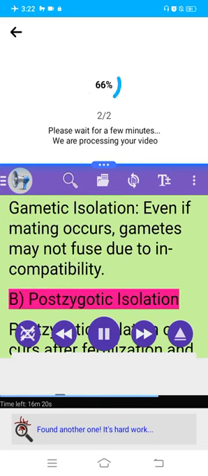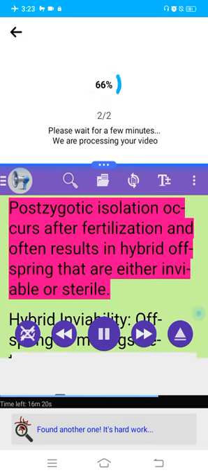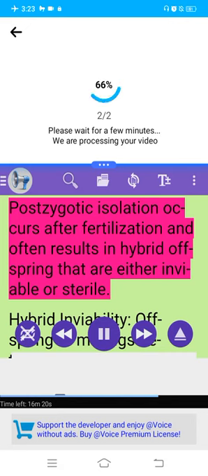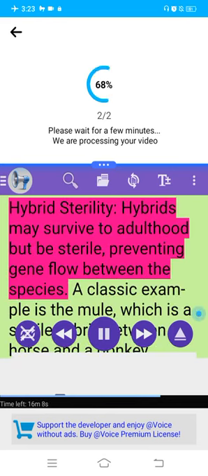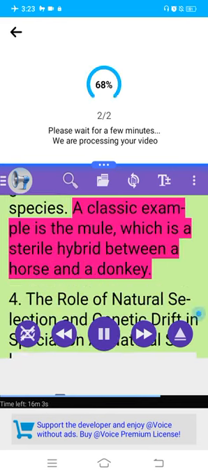B. Postzygotic isolation. Postzygotic isolation occurs after fertilization and often results in hybrid offspring that are either inviable or sterile. Hybrid inviability. Offspring of matings between different species may not develop properly or die early in development. Hybrid sterility. Hybrids may survive to adulthood but be sterile, preventing gene flow between the species. A classic example is the mule, which is a sterile hybrid between a horse and a donkey.